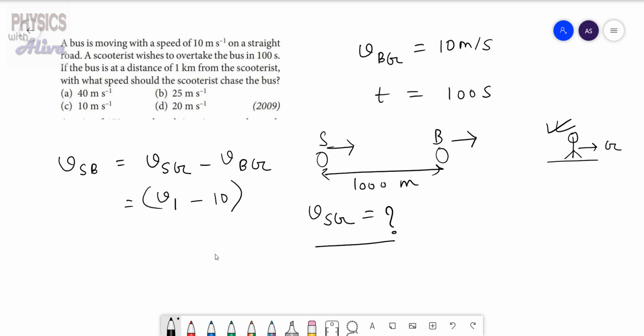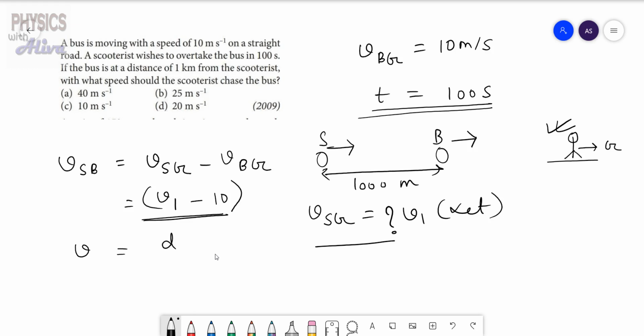Both are moving in the same direction. So suppose this is v1, so v1 minus 10 is the velocity of the scooter with respect to the bus, and the time taken to overtake is 100 seconds. We know that velocity is equal to distance by time, right? So here v1 minus 10 is equal to the distance, 1000 meter, divided by 100 seconds.